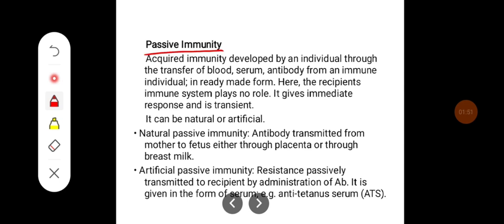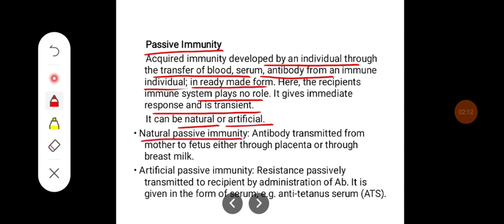Passive immunity: acquired immunity developed by an individual through the transfer of blood, serum, or antibody from an immune individual in a ready-made form. Here, the recipient's immune system plays no role. It gives immediate response and is transient. It can be natural or artificial.